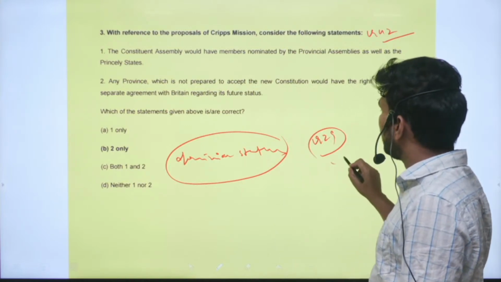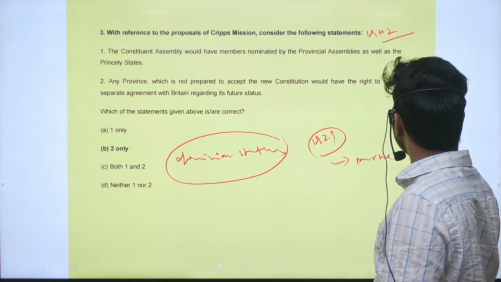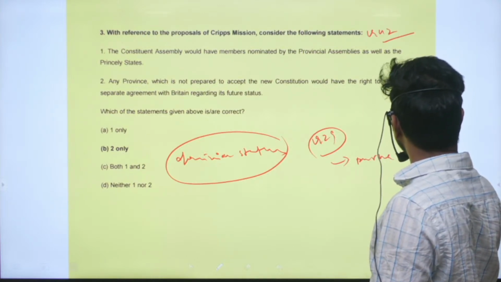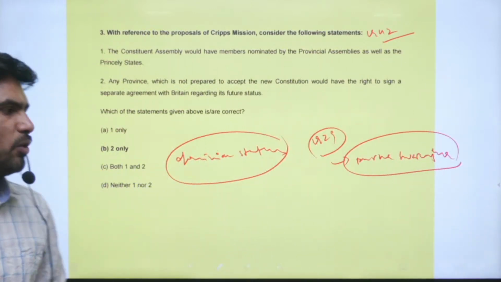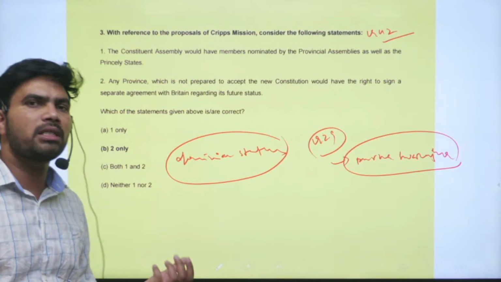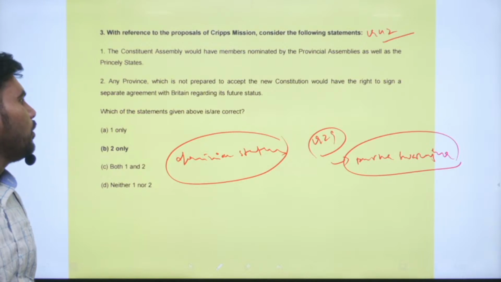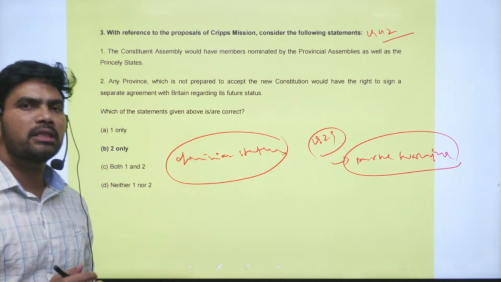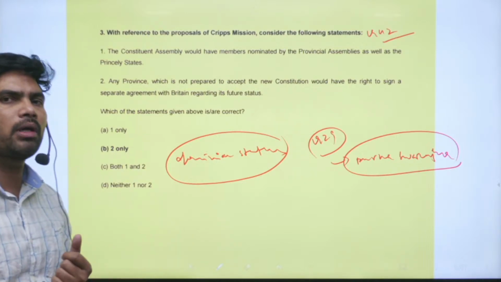So we have already demanded Purna Swarajya, which means complete independence. What is dominion status? Dominion status is only a partial independence. We only have power in the internal aspects. We do not have power in the external aspects like foreign policy, and still the Britishers would be controlling that.